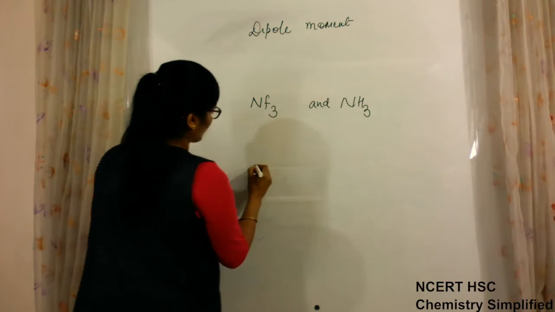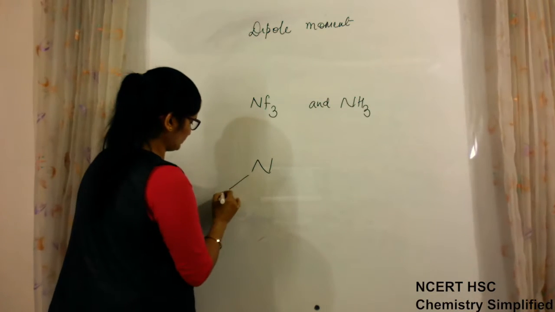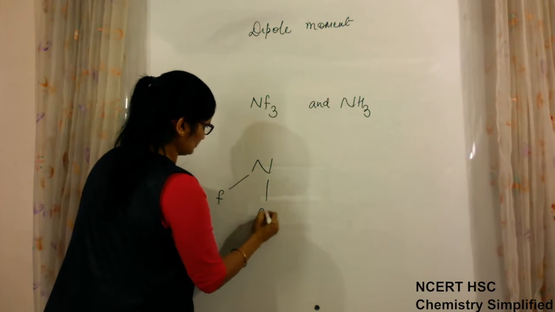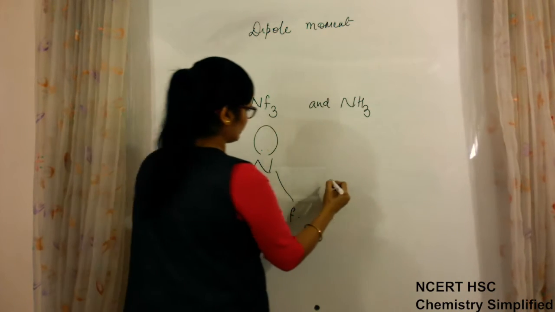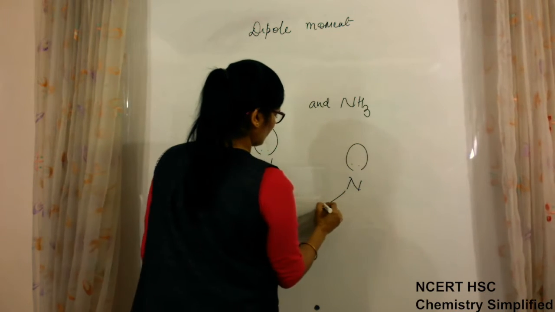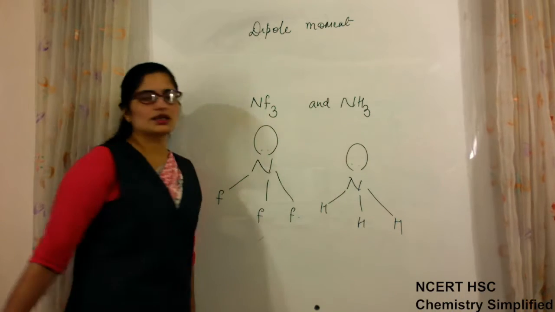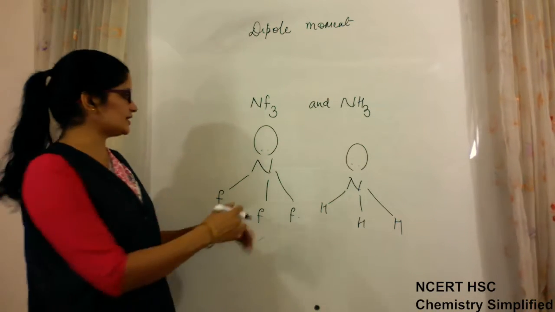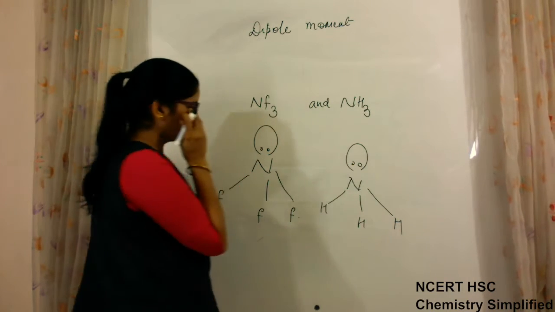Now, when we draw the structure of NF3, see, these are the structures. Why these structures are there, we will discuss in the next theory.